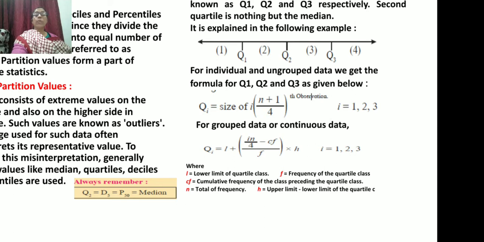This is for grouped or continuous data. This formula is for grouped or continuous data. In this, L represents the lower limit. When we put in the numbers in the following part, we will come to understand what these values are.